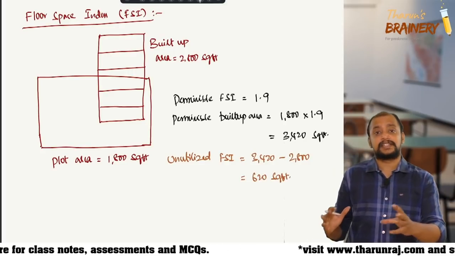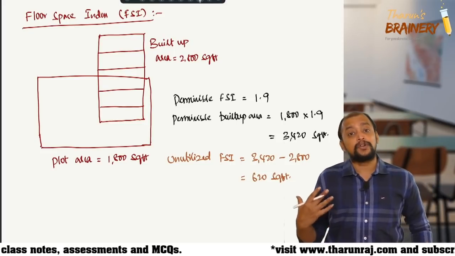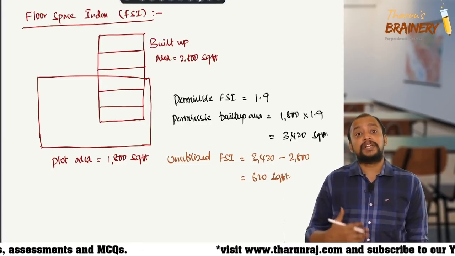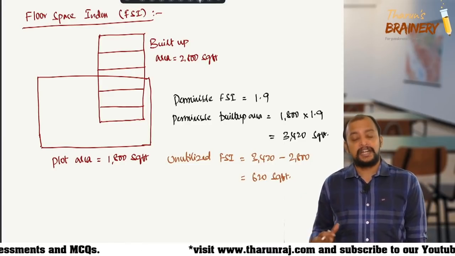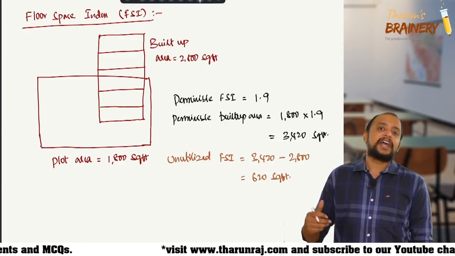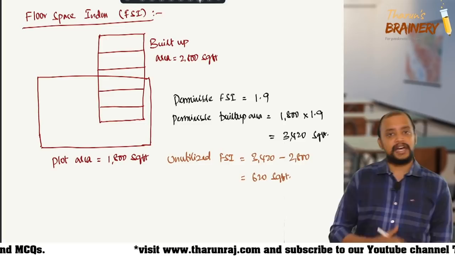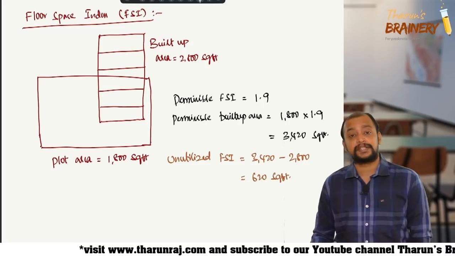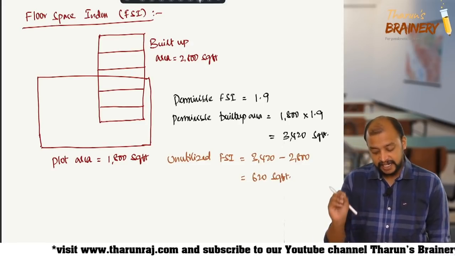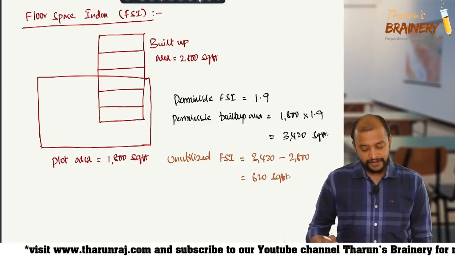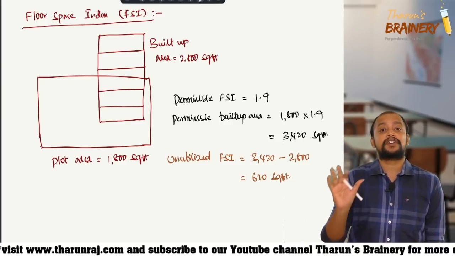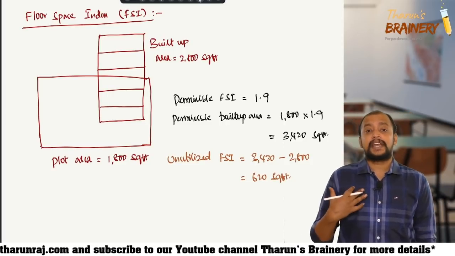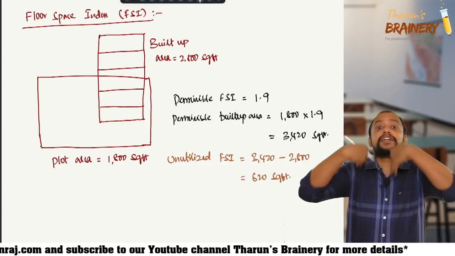That is unutilized FSI. Now what a landowner can do, that unutilized FSI can be given to a builder, and the builder can construct in this plot of land that 620 square feet, and he can pay some money for that. Okay. So this 620 square feet can be transferred to another person. So what is the unutilized FSI? 620 square feet. So this is what we are trying to understand about the concept of FSI. But what happens, we will see later. But FSI is this. What can they do with that FSI? They can transfer it to a builder.